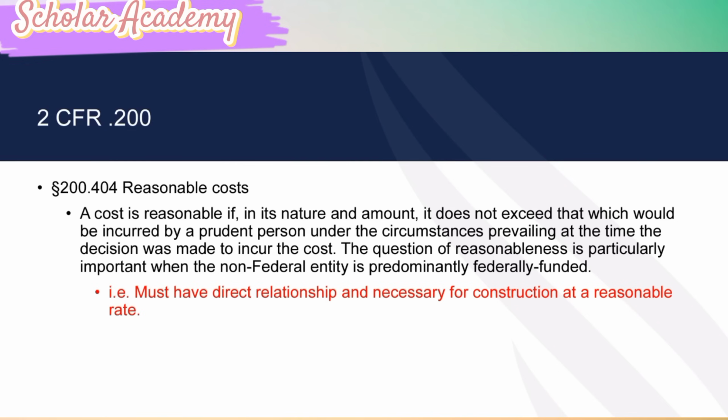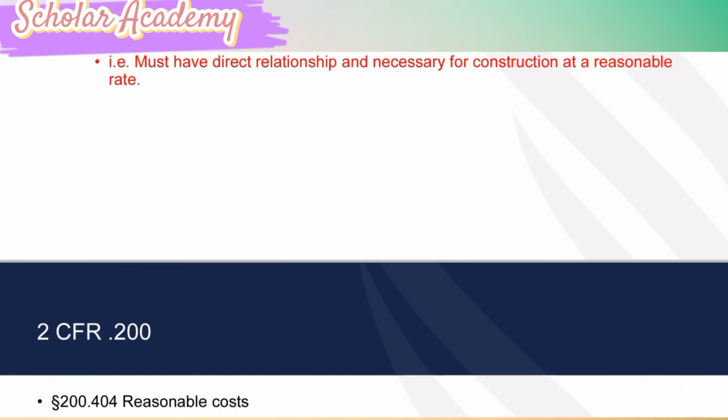The question of reasonableness is particularly important when the non-federal entity is predominantly federally funded; there must be a direct relationship, and it must be necessary at a reasonable rate.